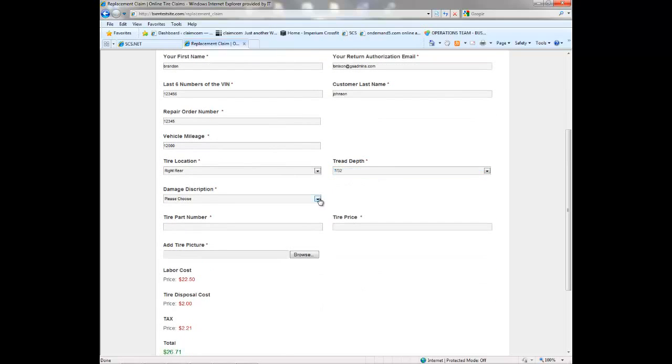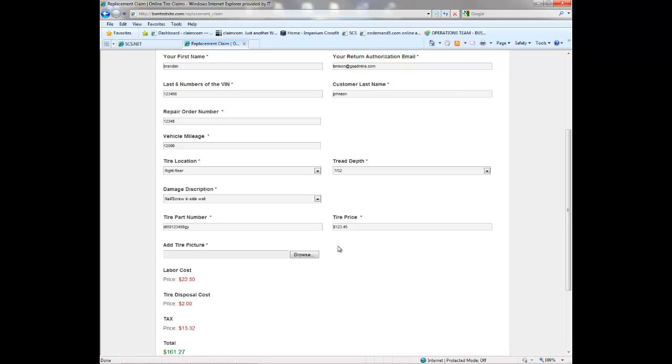Select the type of damage the tire has, the part number of the tire, and MSRP. I'm still trying to read through this and see where it's specifically.